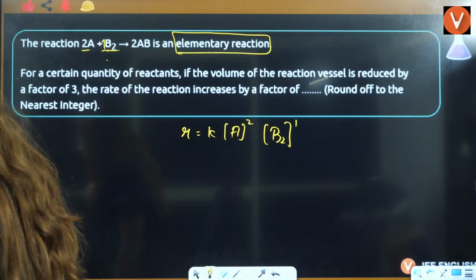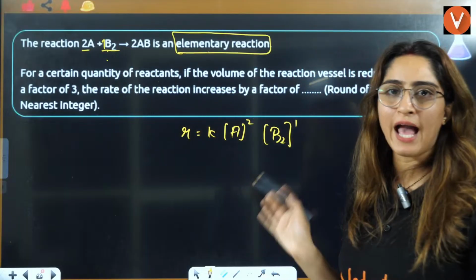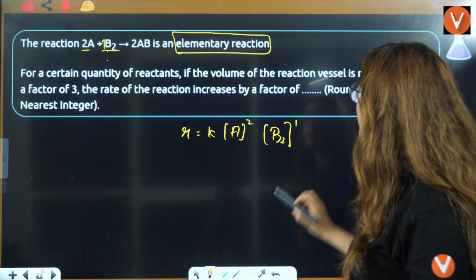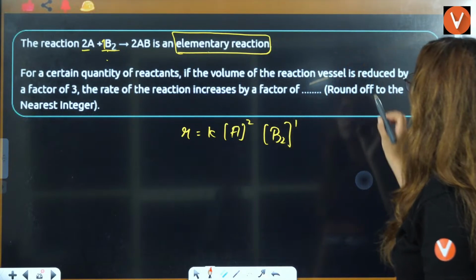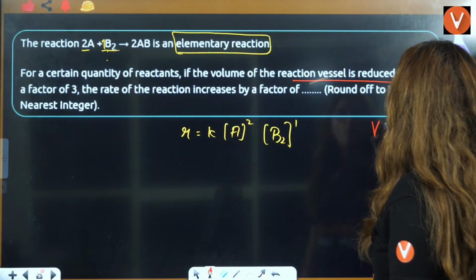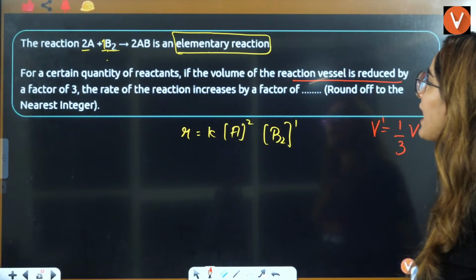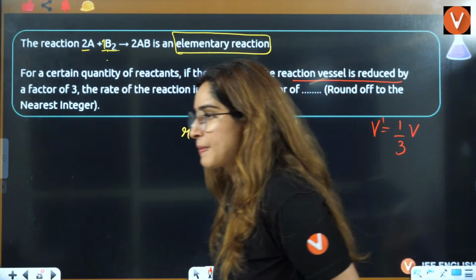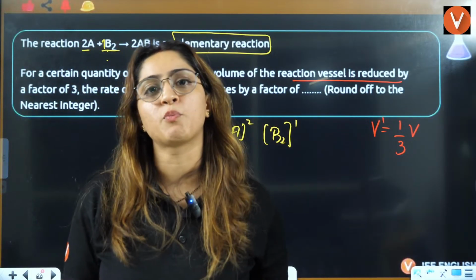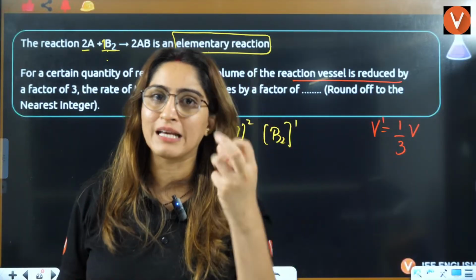Right, everybody? Now, there is a certain quantity of reactant. If the volume of the reaction vessel, very important, is reduced by a factor of 3, volume is reduced by 1 by 3. The rate of the reaction increases by which factor? See, volume and concentration are inversely proportional. When you add water, when you dilute something, concentration decreases.